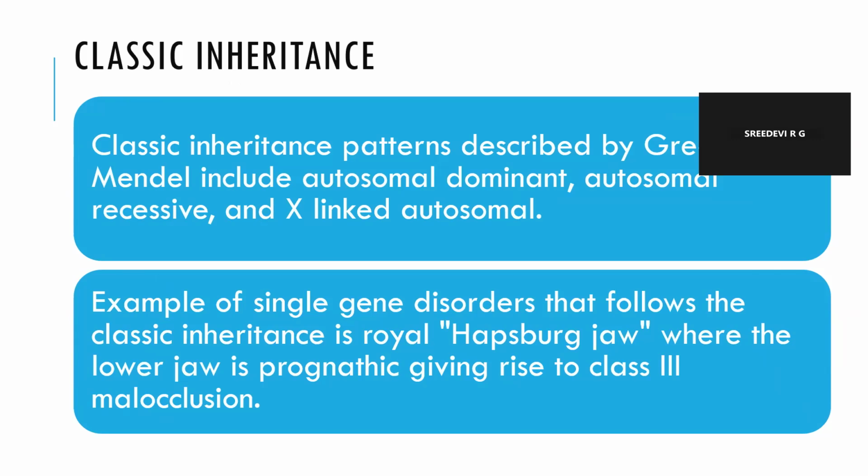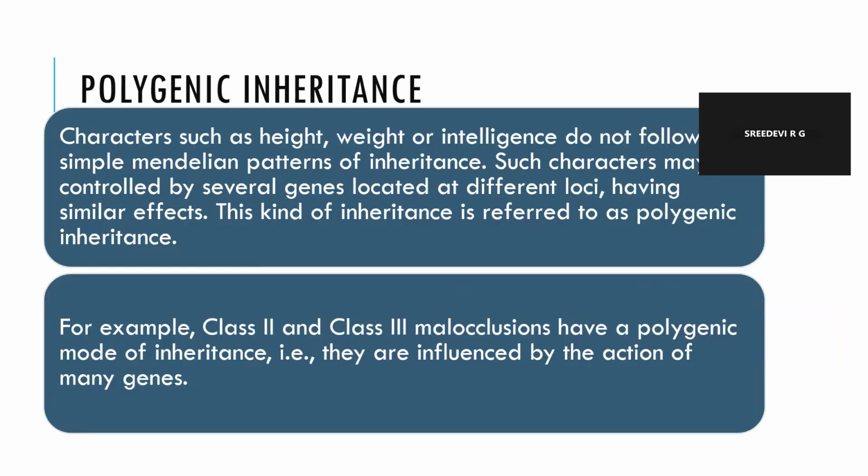Now, what is classical inheritance? So classic inheritance patterns described by Gregor Mendel include autosomal dominant, autosomal recessive, and X-linked. An example of single gene disorders that follows the classic inheritance is Royal Habsburg jaw, where the lower jaw is prognathic, giving rise to class 3 malocclusion.